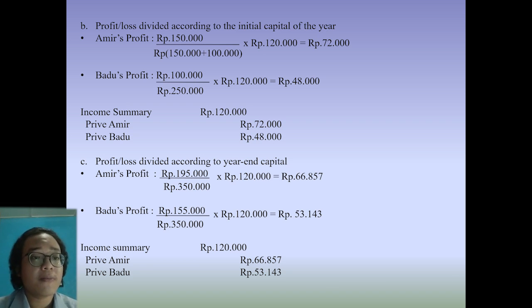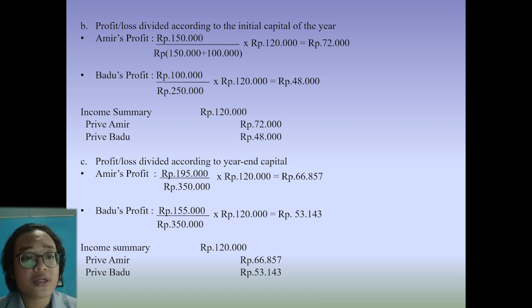First, we must calculate Amir's profit and Badu's profit. Amir's profit, we get 66,857 rupees, and Badu's profit, we get 53,143 rupees. So we get 195,000 rupees and 155,000 rupees from the instruction.